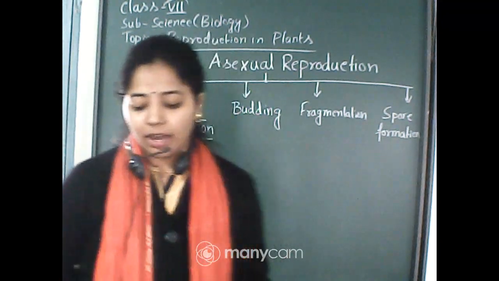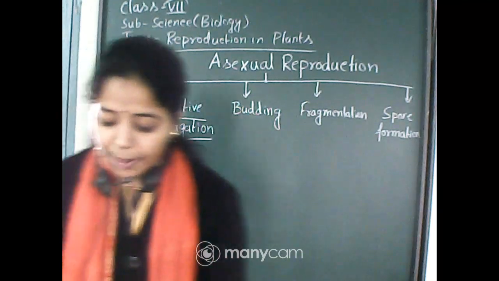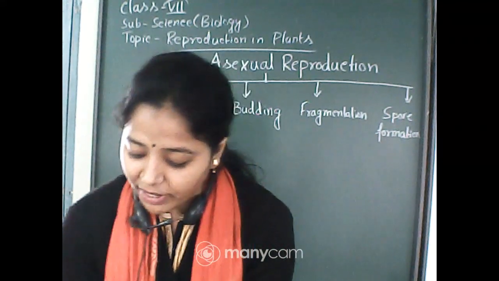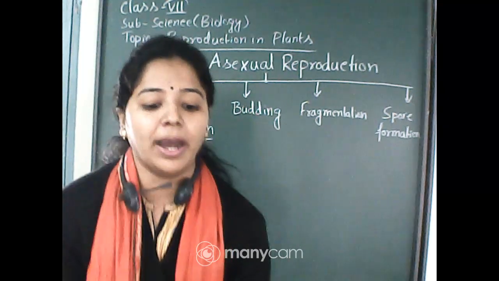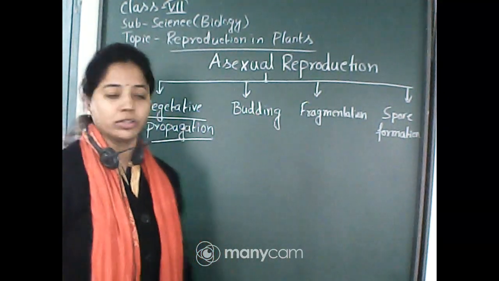Understood? So it is a type of asexual reproduction in which new plants are produced from roots, stems, leaves and buds. That is already written in your book.